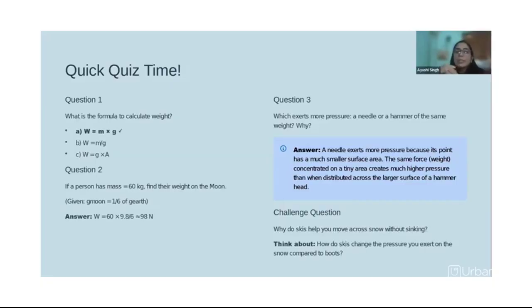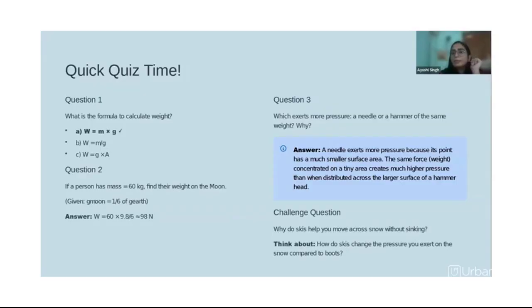So question one is, what is the formula to calculate weight? W is calculated with the help of mass and gravity, that is W = mg. Then the second question is, if a person has a mass of around 60 kg, find their weight on the moon. For the moon, the value of g is given to you. So that is how you can calculate.